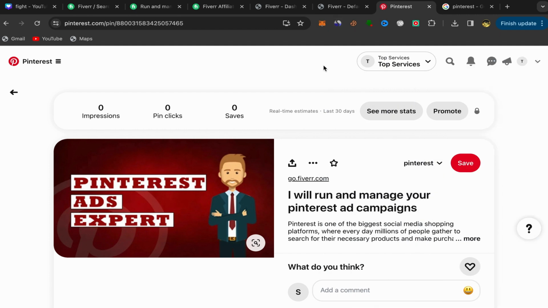And that's it. That's how you can promote affiliate links on Pinterest. That's how you can start an affiliate marketing business without websites, without followers, and without investing any money in paid ads. You just need to stay consistent and do your keyword research, search for what people are searching for on Pinterest, and start promoting those services that are trending, and you will make a lot of money and earn so much commission.